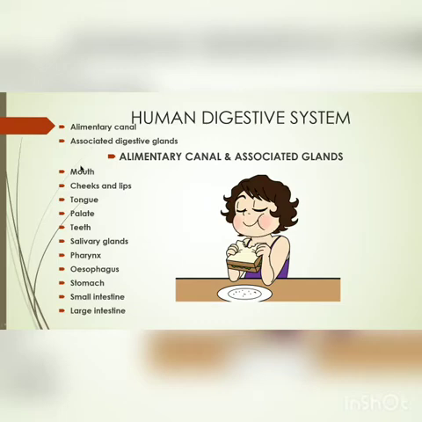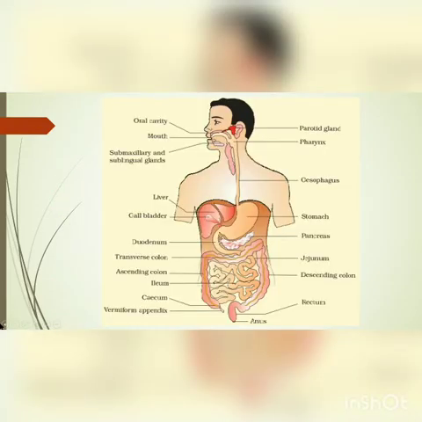The different structures we are going to study in the alimentary canal are: mouth, cheeks and lips, tongue, palate, teeth, salivary glands, pharynx, esophagus, stomach, small intestine and large intestine. One by one we are going to study all these structures. Let me show these different parts and their location in our body.